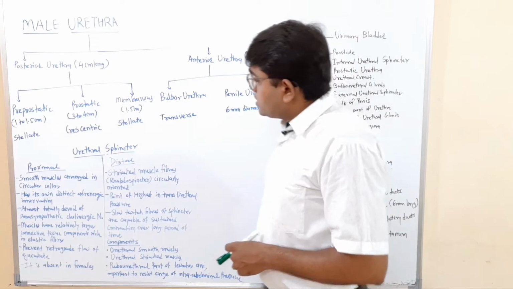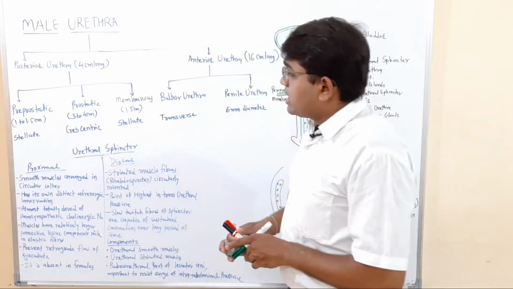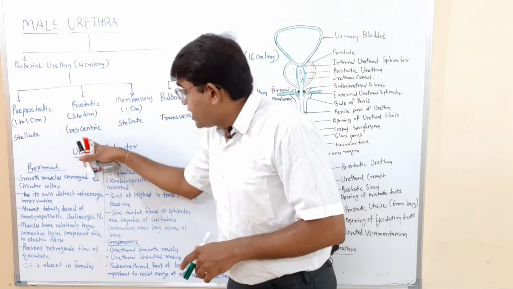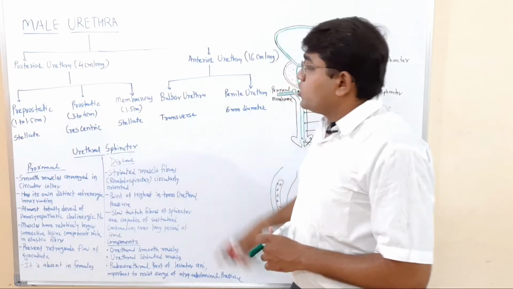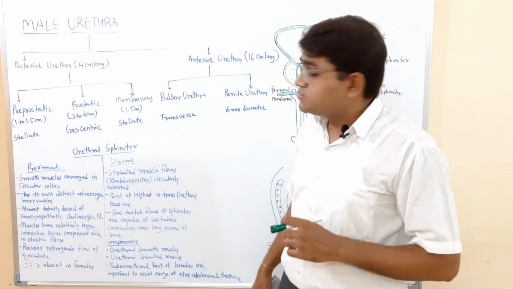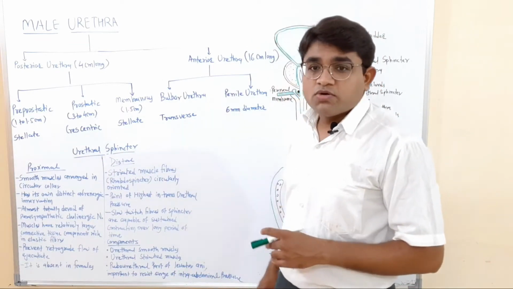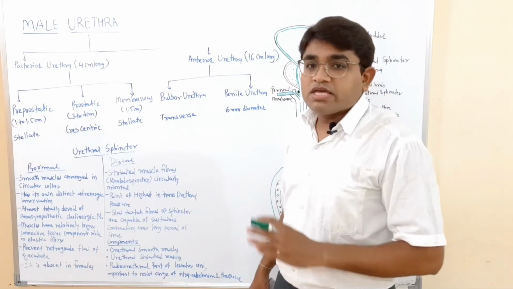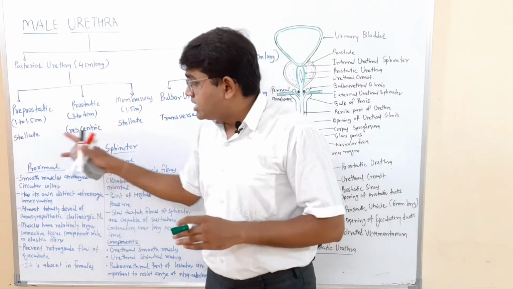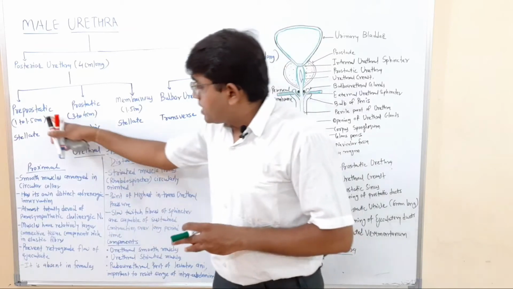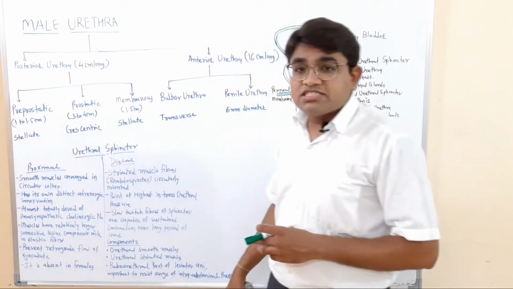Then the shape of the urethral orifice in these different parts. The urethral pathway has a different shape in different areas. In the pre-prostatic part, it is a stellate shape.